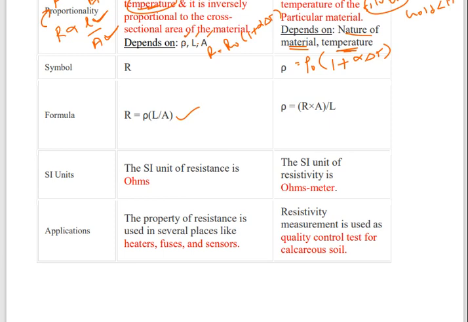The SI unit of resistance is ohm and the SI unit of resistivity is ohm meter. The applications are heaters, fuses and sensors. Regarding resistivity, it is used in quality control tests for